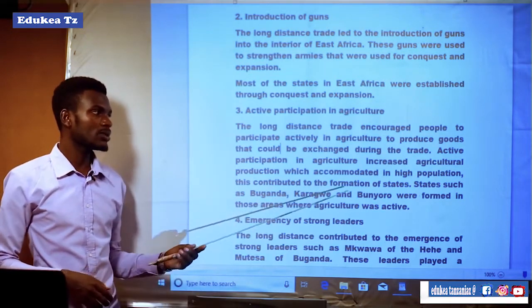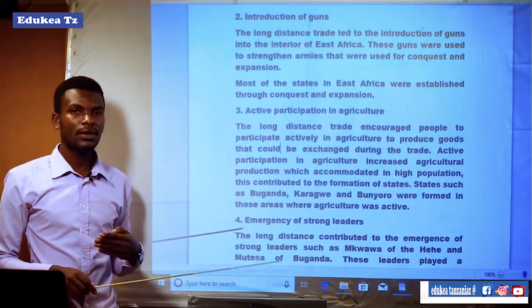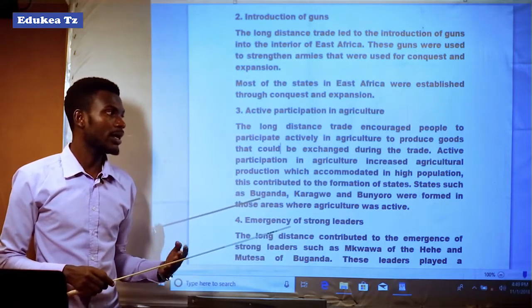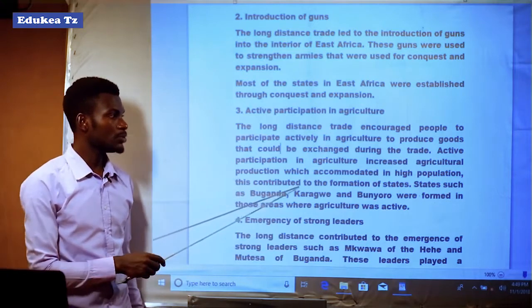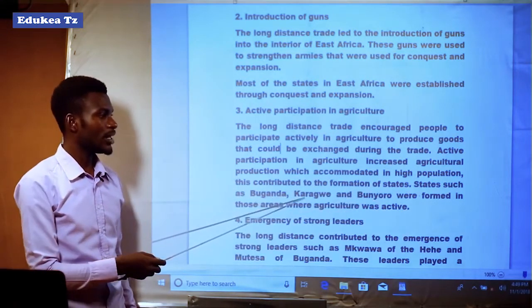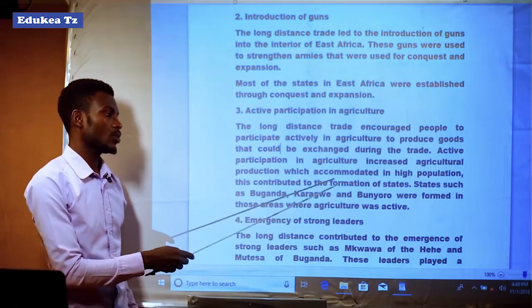So if there was an abundance of food supply, probably the population could increase, whereby there was high reproduction of people. This contributed to the formation of states, and states such as Buganda, Karagwe and Bunyoro were formed in those areas where agriculture was active.